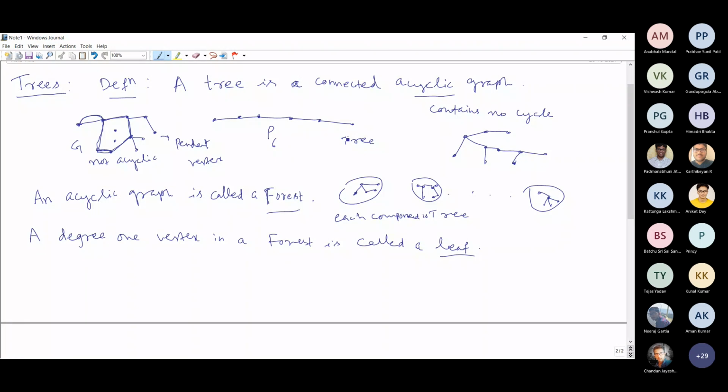In this P6, the number of vertices is 6 and the number of edges is 5, just one less than the number of vertices. And the other example I have given is this tree T. Whether the same result also holds true for this tree: is the number of edges in this tree just one less than the number of vertices?